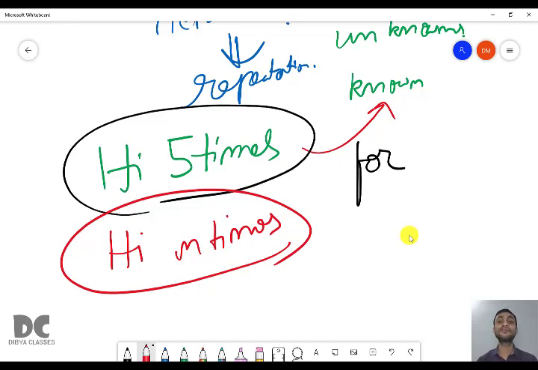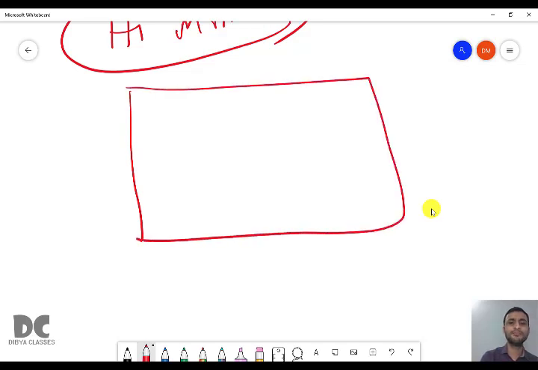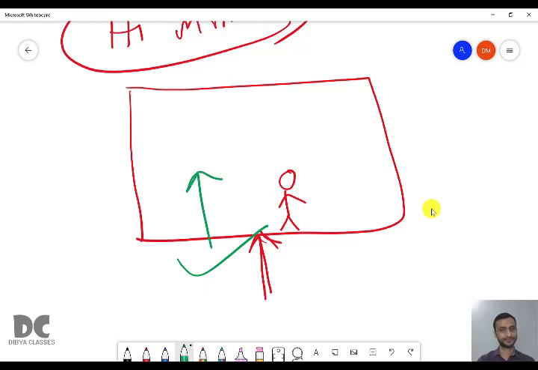Now the second difference is very, very important. That is, what are entry and exit control loops? So what is entry control and what is exit control? For example, you want to go to see a movie. Whenever you enter the cinema hall, you can see a guard waiting. Whenever you try to enter, he will ask for the movie tickets. If you have movie tickets, you can enter. If you don't have movie tickets, you cannot enter. That is the normal case.